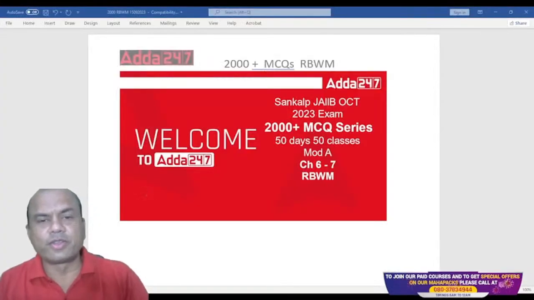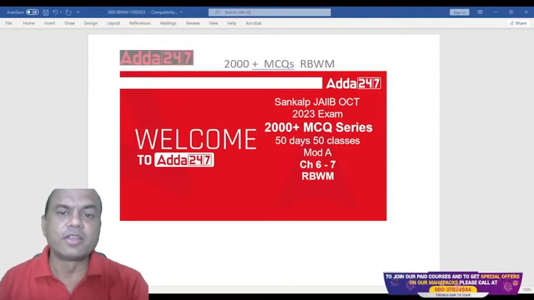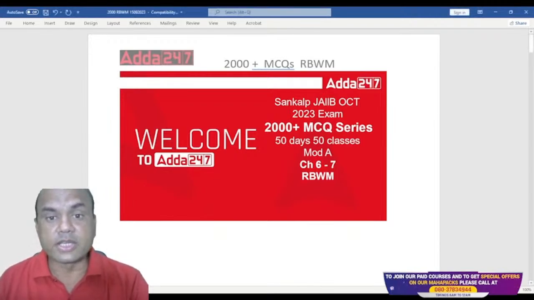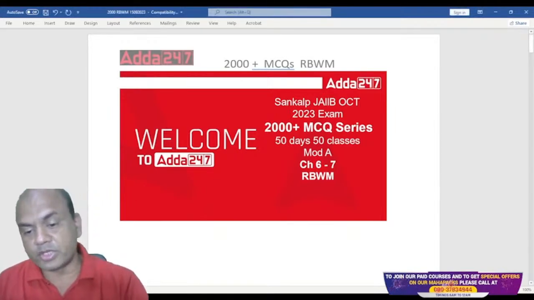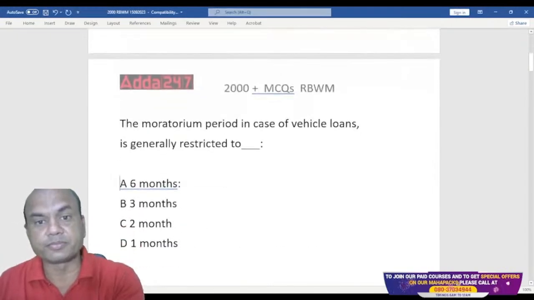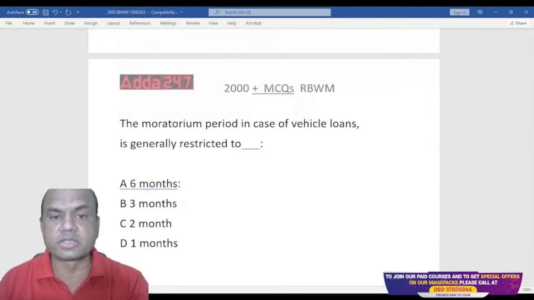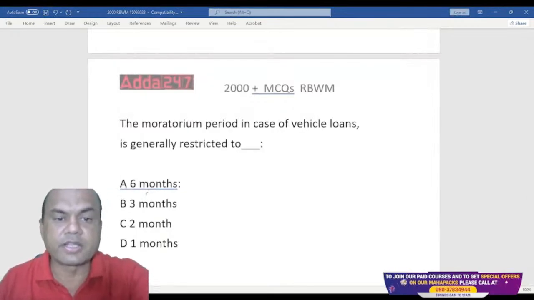Hi friends, welcome to Adda 24/7. We are in the 2000 MCQ series for RBWM and presently we are in chapters 6 and 7. We are covering all the objective questions, so follow the series completely. Let's start without wasting time. The moratorium period in case of vehicle loans is generally considered as what?